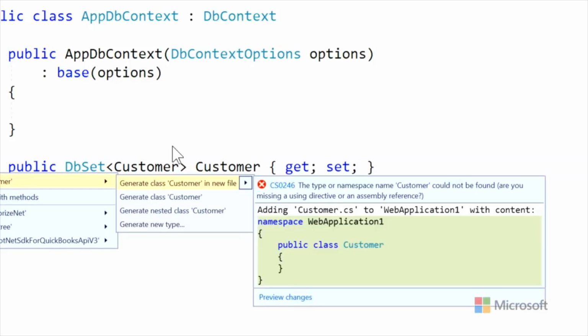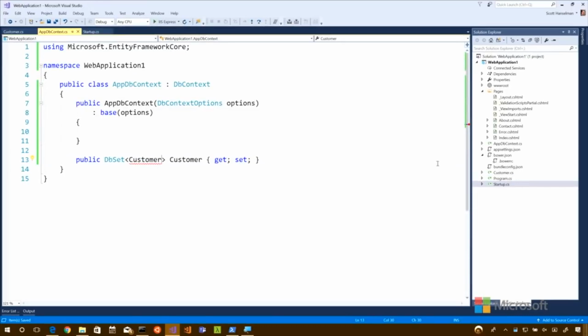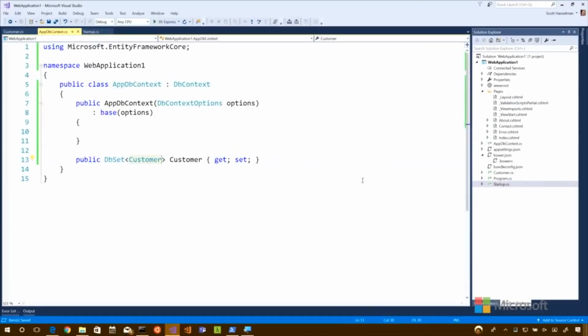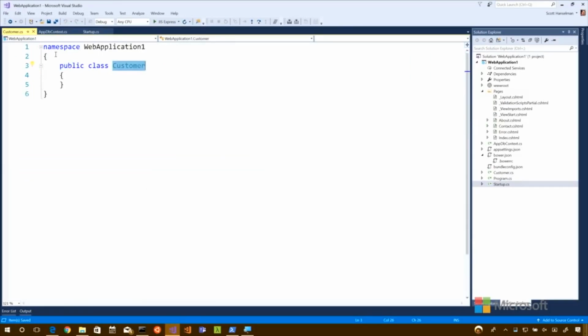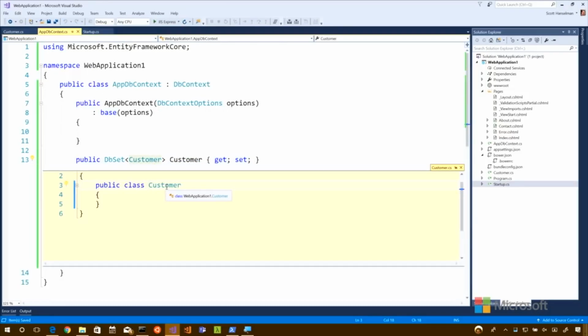So I'm going to say generate in new file. That seems reasonable. All right. So I just generated that. Now notice it just appeared. There it is. And now I'm going to right-click and say go to definition. It is worth pointing out that I could also right-click and say peek definition. And could you write in there? I could.